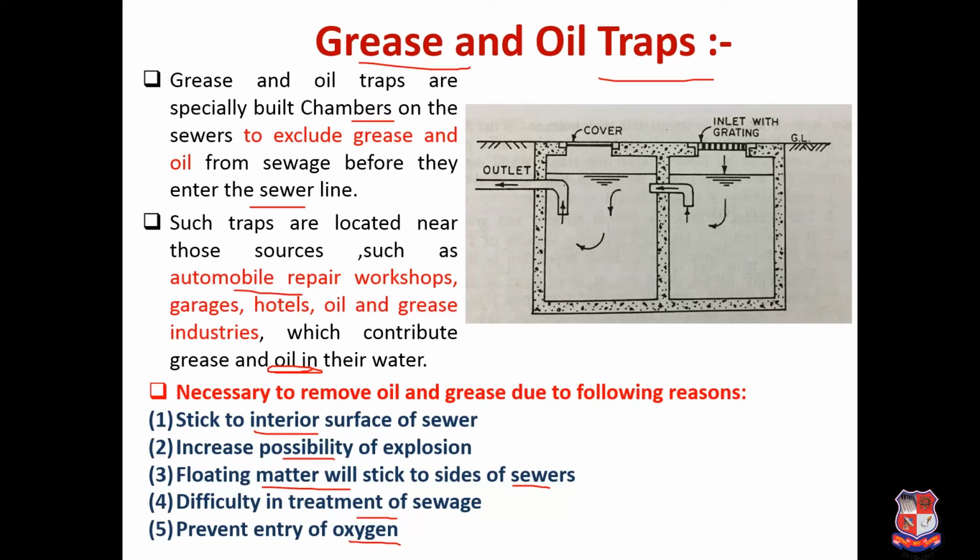So how will this work? Here you can see the situation; this arrangement is similar to your inlet. From the inlet grating the water is coming, and a hood kind of thing is there. You can see that the water is coming not from the top, but from the bottom. The principle is that all the floating material will float above, and oil and grease, having less specific gravity, will float on the top surface and will not enter the next part. So from the first chamber, it will move to the next chamber.